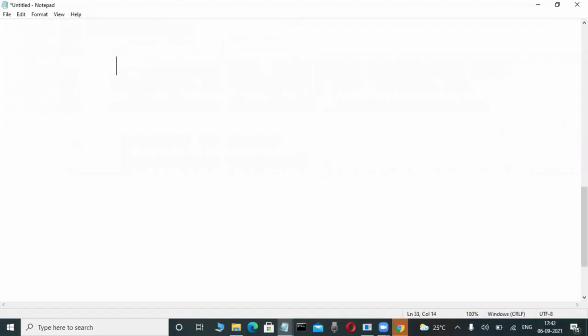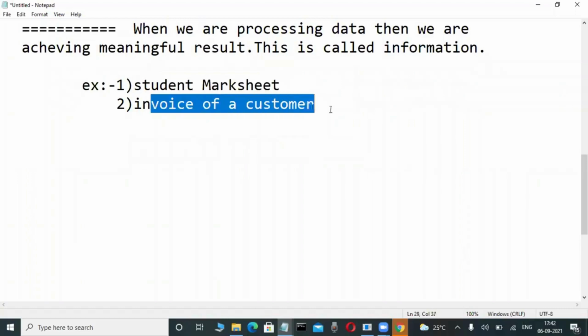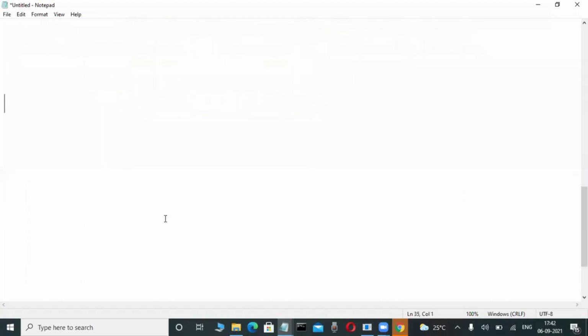Observe here, concentrate. Finished. Everyone is writing this: student mark sheet and invoice of a customer. Okay, fine. Now check it out. For example, I am writing something on the screen. Based on these definitions, tell me correctly whether it is data or information. Some fellows are guessing.